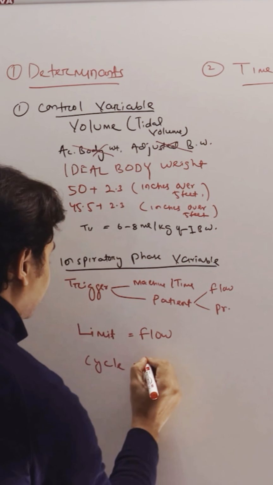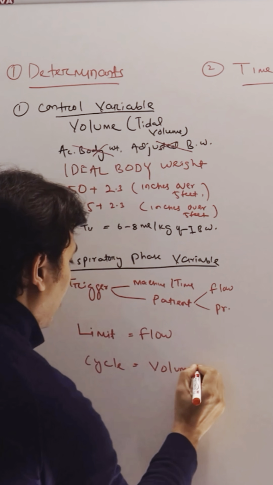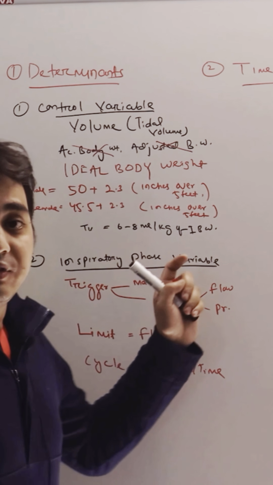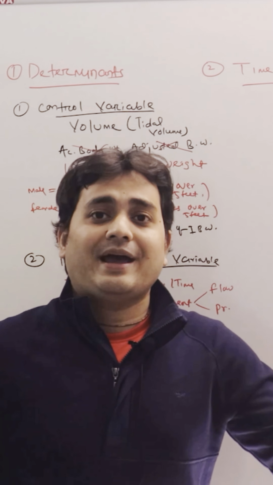Then cycle. Cycle is volume cycle or time cycle. Once the time has gone or the volume has been delivered, the ventilator will cycle the inspiration to exhalation.